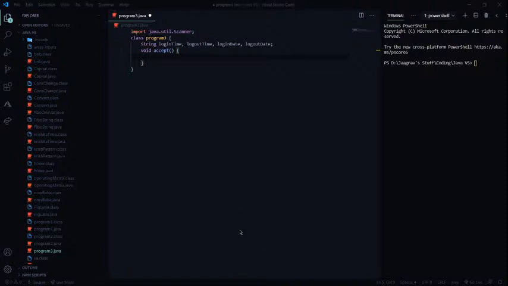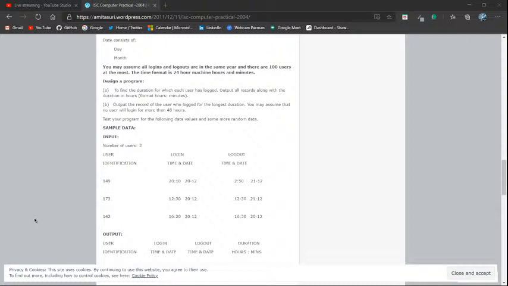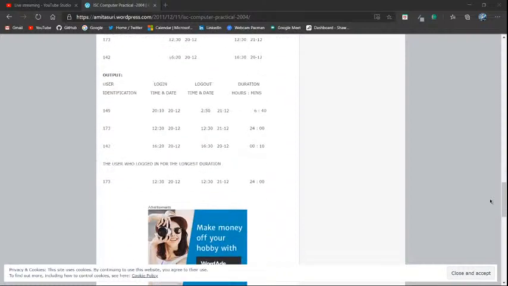Okay, so firstly, identification. I also need to input the identification number here. Wait, let me show you guys what I'm seeing. I also need to input this, the identification number. It does not say anywhere. Let's see the output more properly. The user who logged in for the most time is one. Yeah. Okay, fine, got it.